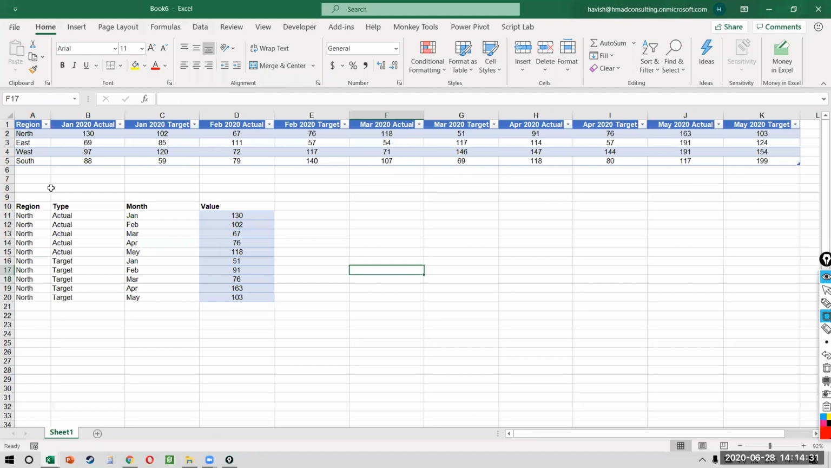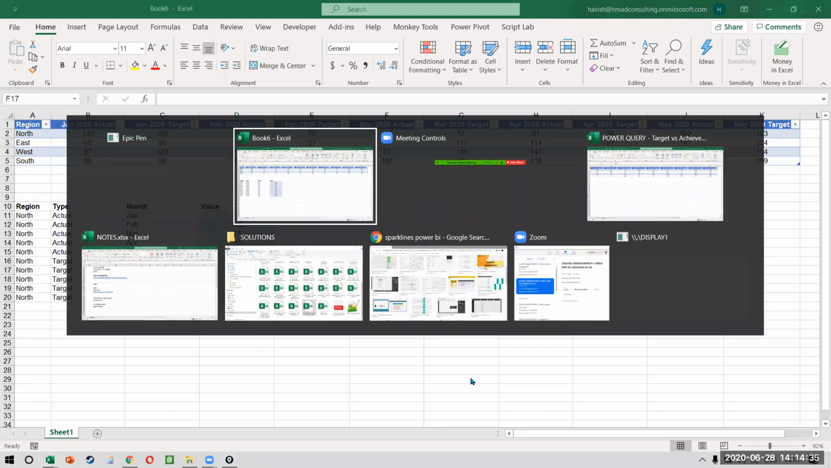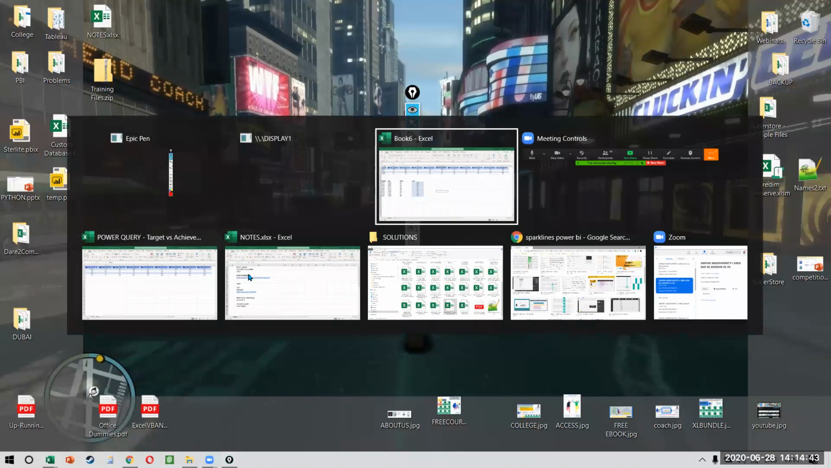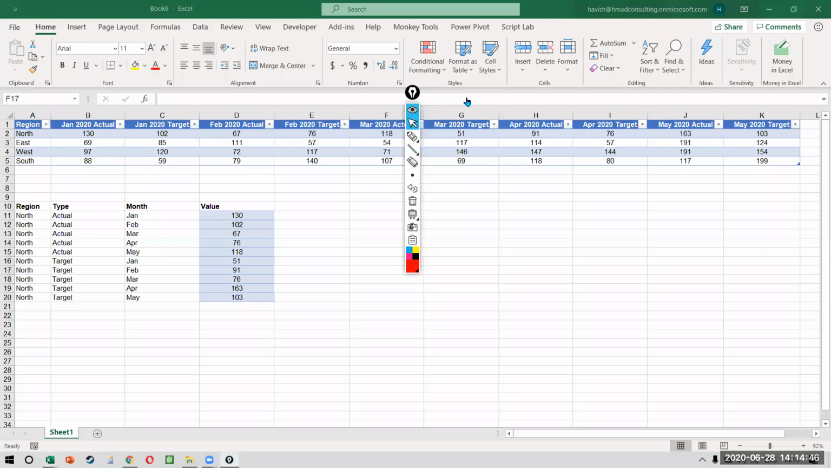Let me just close my tool and open it again. There seems to be some problem with my annotation tool. One second. And it's working now. Excellent.